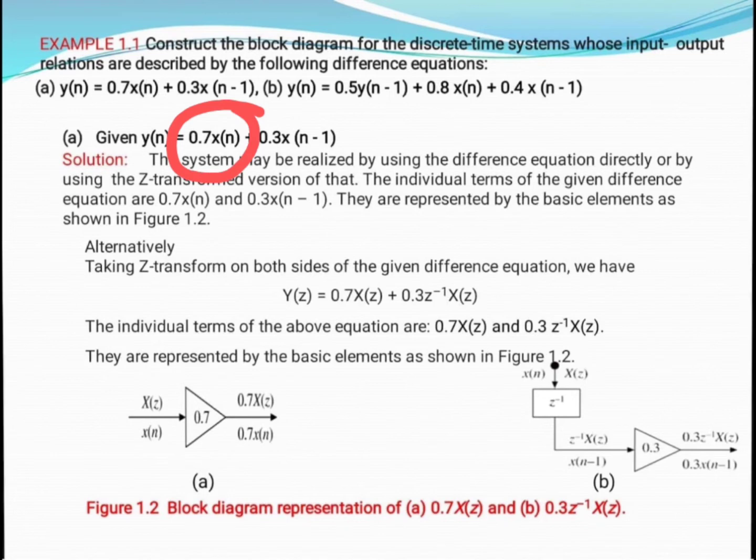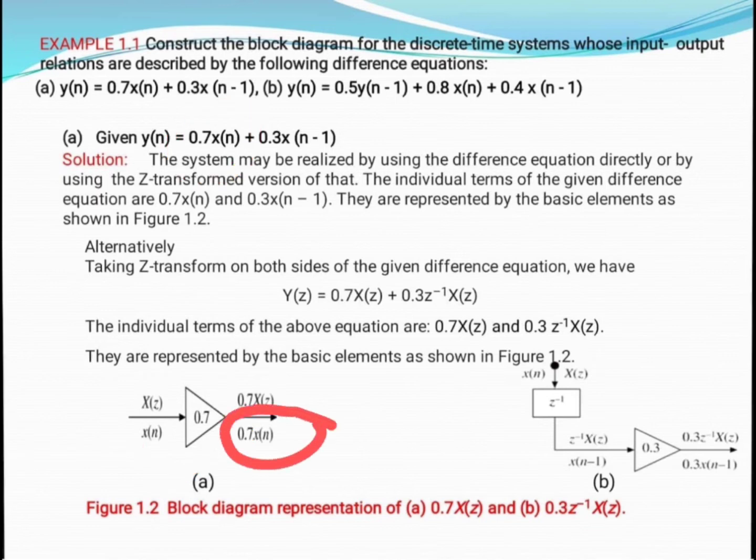So first of all, as you can see in this equation, 0.7 of x of n: here x of n is the input which is multiplied by 0.7. 0.7 is nothing but a constant value. So with the help of a multiplier, as you can see in the basic building block part, we have a multiplier. In order to multiply by any constant value we can use a multiplier. So we want 0.7 into x of n, and when we put x of n as the input and 0.7 as a constant multiplier, the output will be 0.7 of x of n.